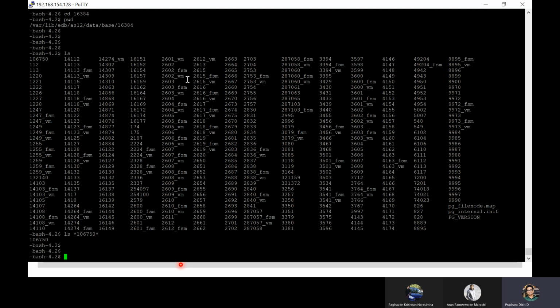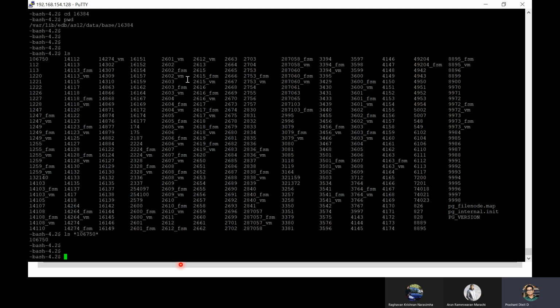This is very useful to get the location of the blocks. And the same goes with FSM; these are basically maps. So in short, as I told you, the VM or visibility map is simply how I can explain it.